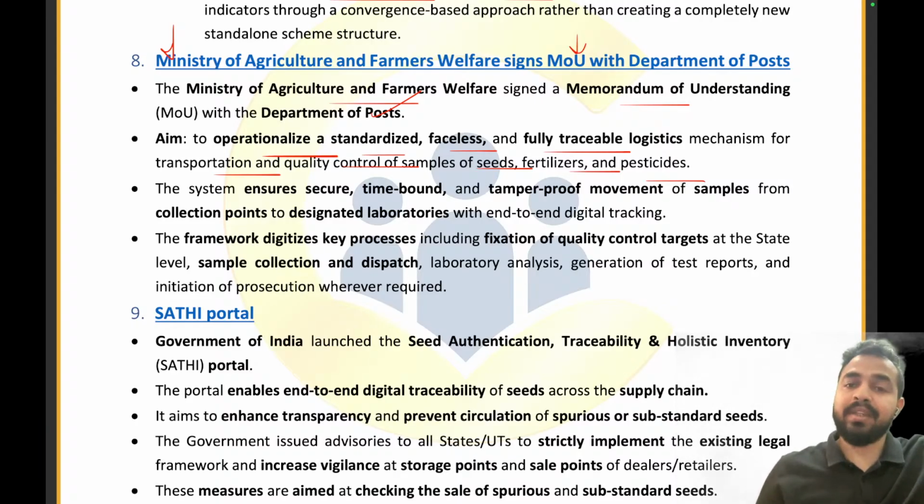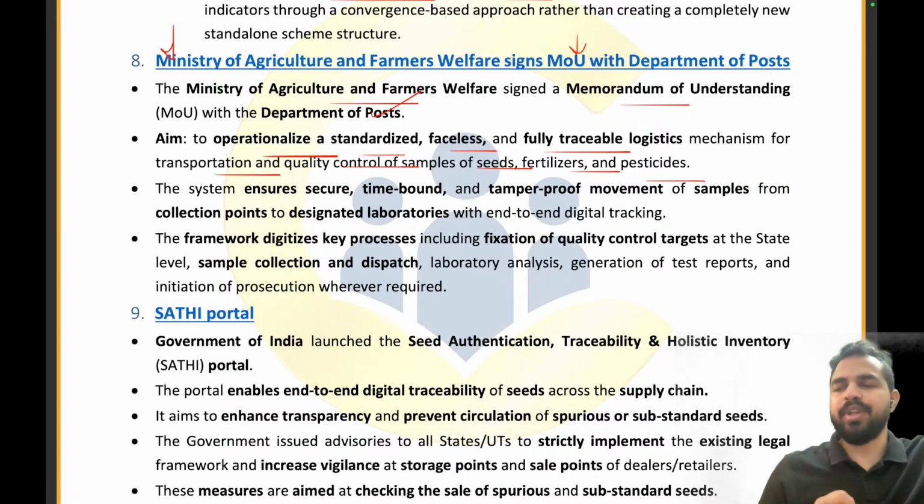Let me tell you that this was also the problem with the samples of the seeds, fertilizers, and the pesticides. Because when they were transported, the damage was being caused to these seeds, fertilizers, and pesticides, and there was a delay in the delivery of these samples. So what was happening? These seeds got failed, these fertilizer samples got failed, these pesticide samples got failed, right?